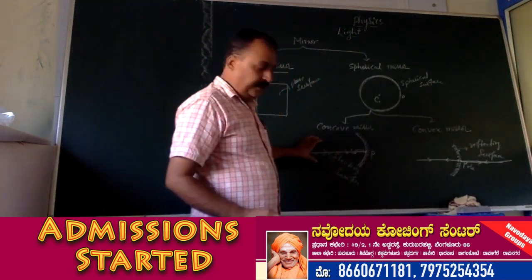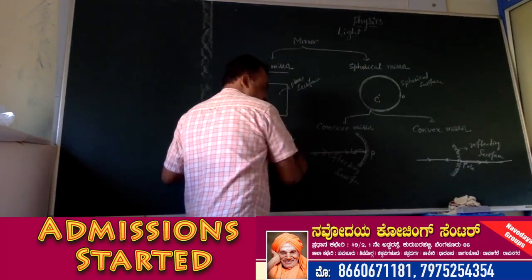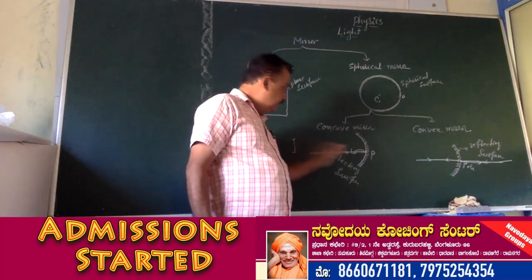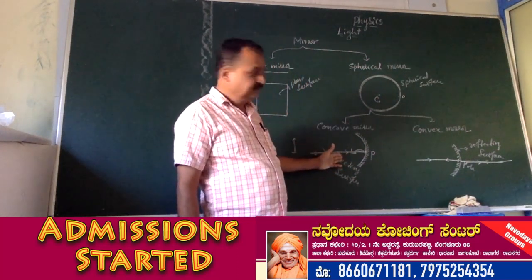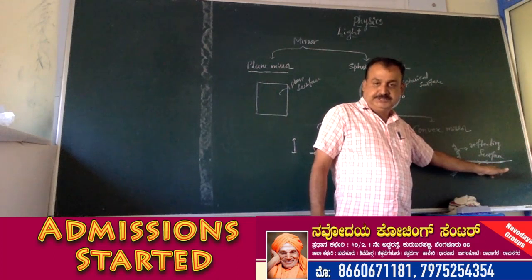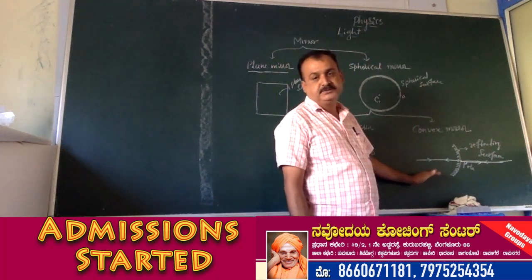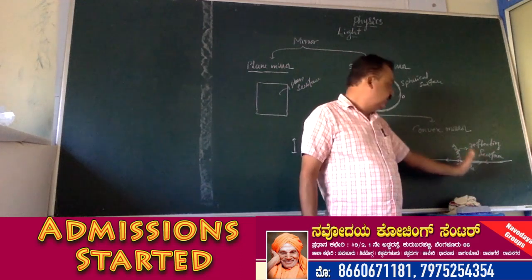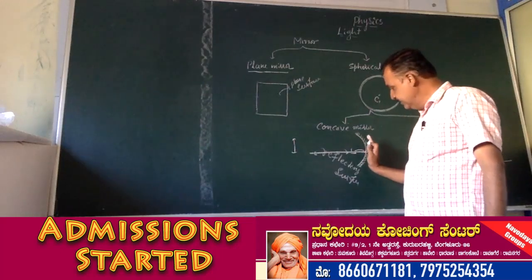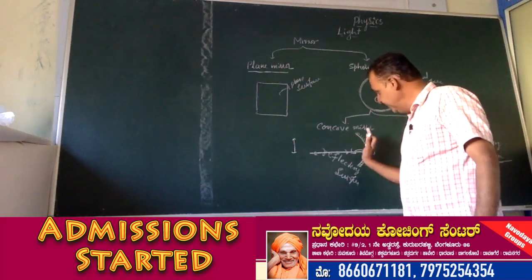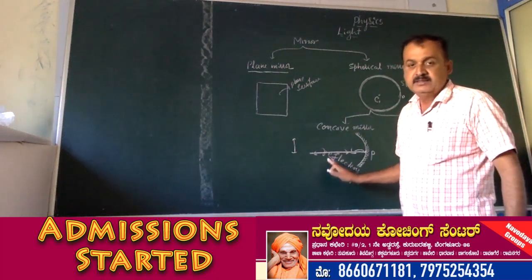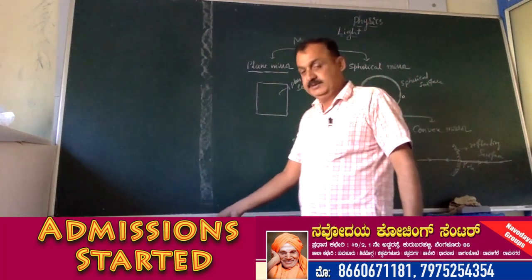In this concave mirror, if we keep an object at any point from the pole, we get the image of this object in front of the concave mirror. In the case of a convex mirror, we obtain the image of the object behind the mirror. In a convex mirror, the image formation happens behind the mirror. In a concave mirror, the image formation happens in front of the reflecting surface. In front of the mirror, images are formed in a concave mirror.